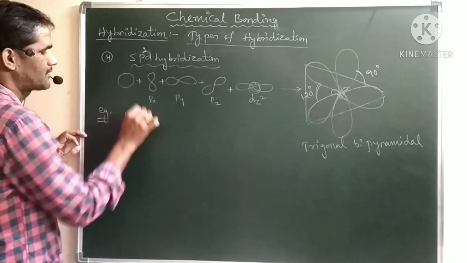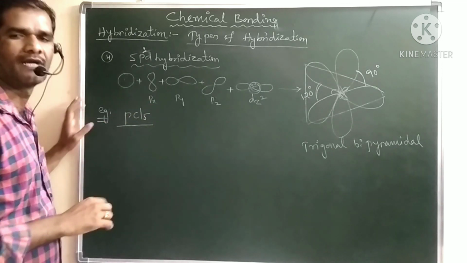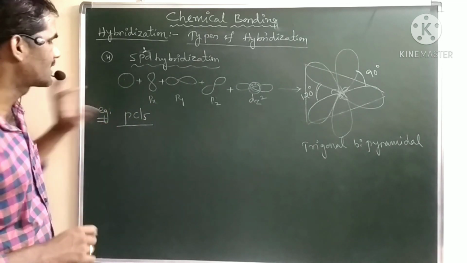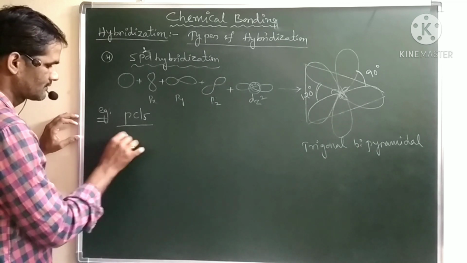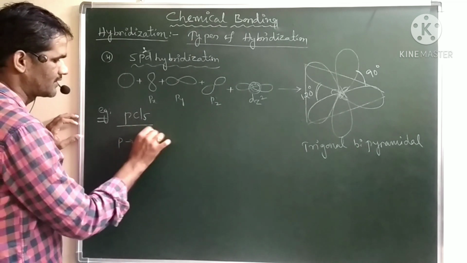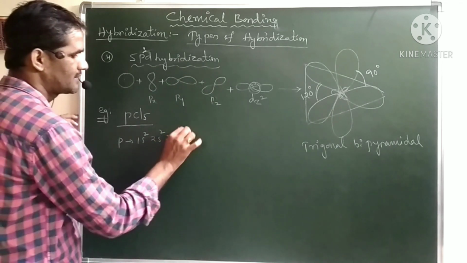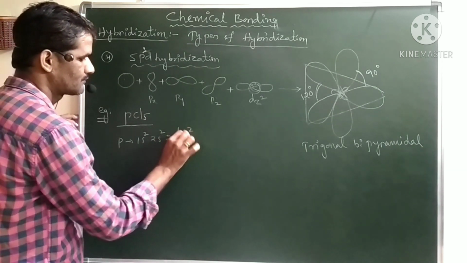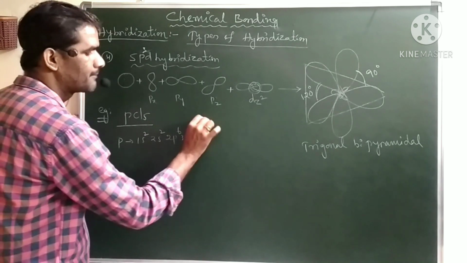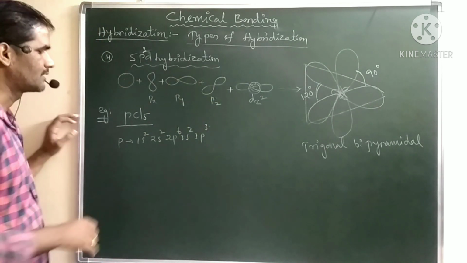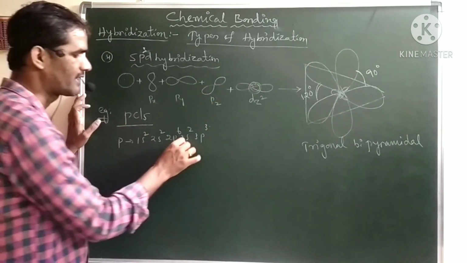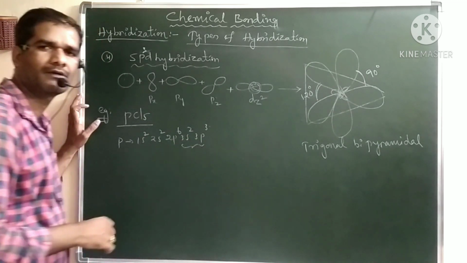if I take phosphorus pentachloride, PCl5, again the central atom is phosphorus, electronic configuration 1s2, 2s2, 2p6, 3s2, 3p3. Now see, we have 5 chlorine atoms, so we require 5 unpaired electrons in the valence shell.